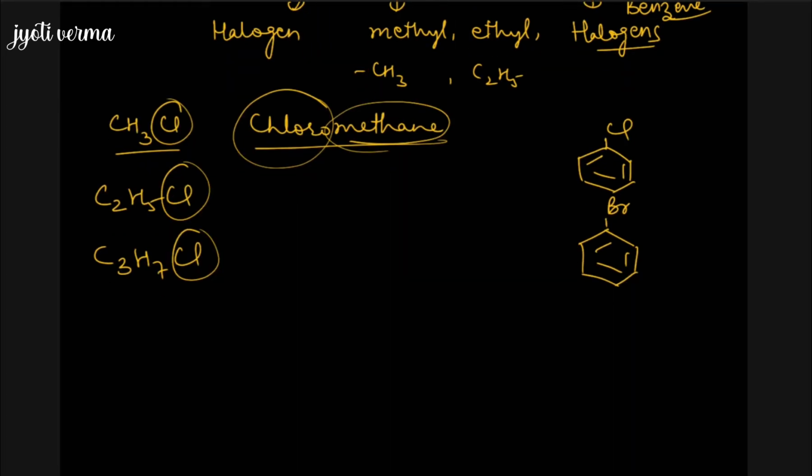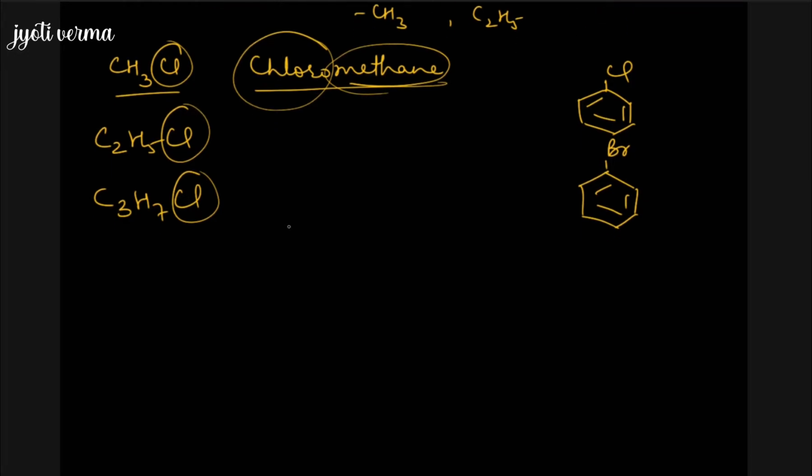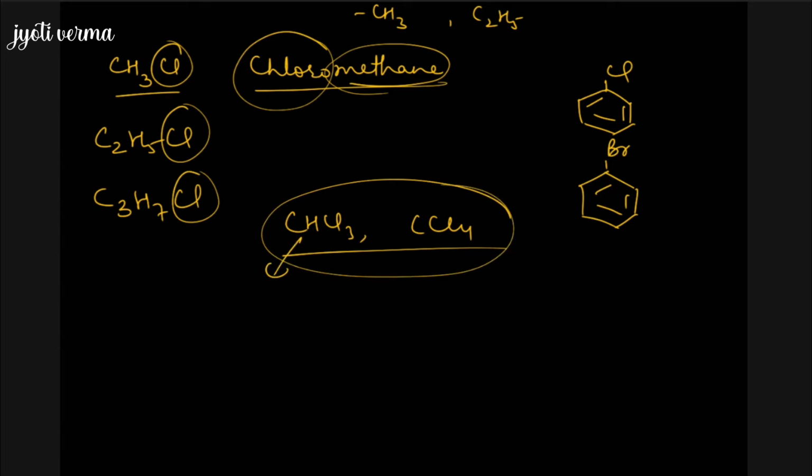That's how it is. Now why are we studying this chapter? What is the utility of this chapter in our day-to-day life? Why do we need to study haloalkanes and haloarenes? If I talk about the uses, then many compounds, like chloroform and carbon tetrachloride, are used as a starting material for the preparation of many organic compounds, as well as being well-known solvents. And earlier, maybe 30-40 years back, chloroform was a well-known anesthetic.